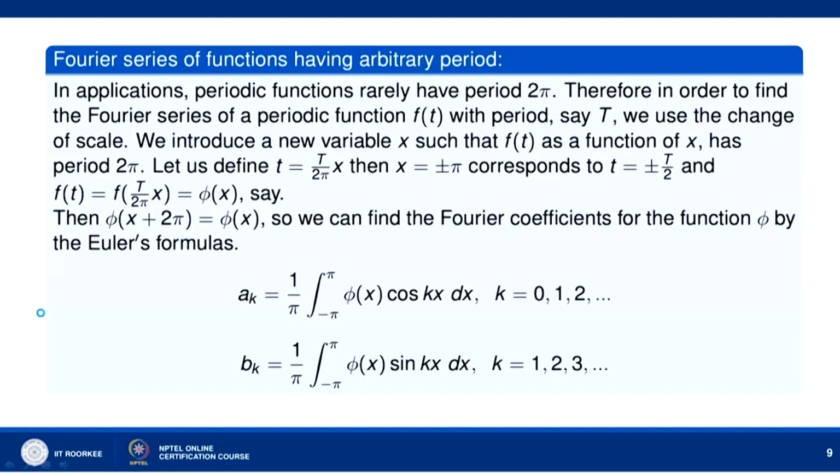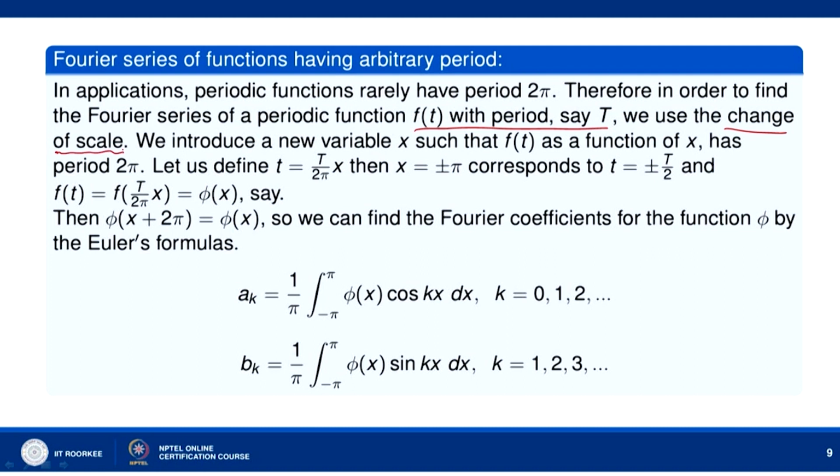Okay, now we will consider Fourier series of functions having arbitrary period. In applications, periodic functions rarely have period 2 pi. Therefore, in order to find the Fourier series of a periodic function f t with period, let us say T, that is not 2 pi, okay, it is having an arbitrary period T, then we use the change of scale.